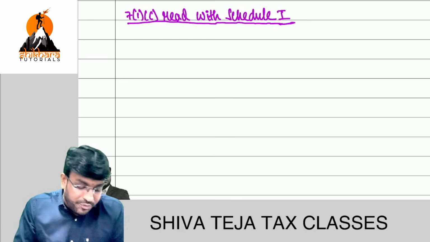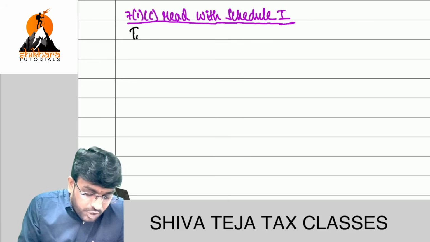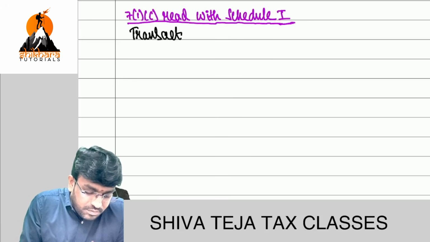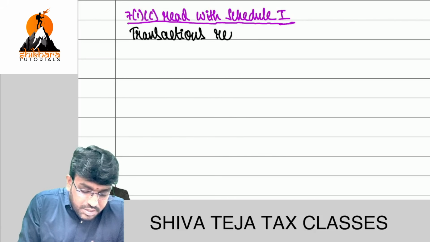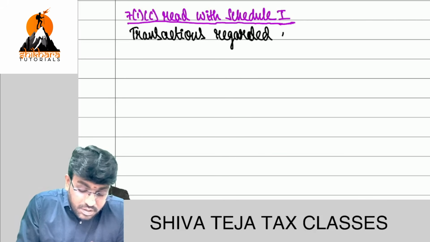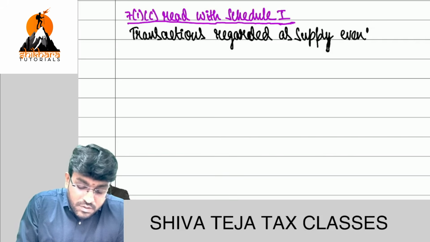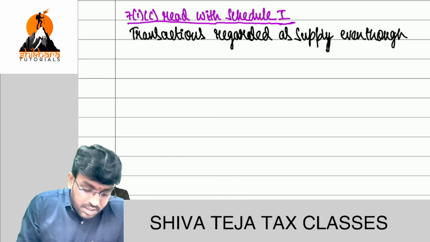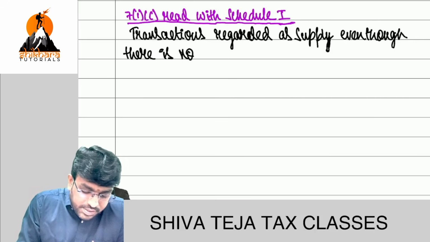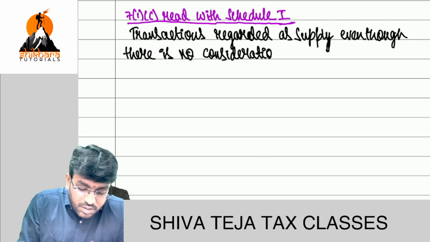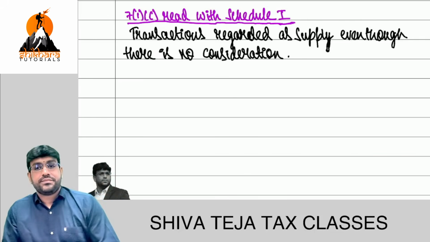7.1c read with schedule. What, my dear friends? First, let me write the title. Transactions regarded as supply even though there is no consideration.